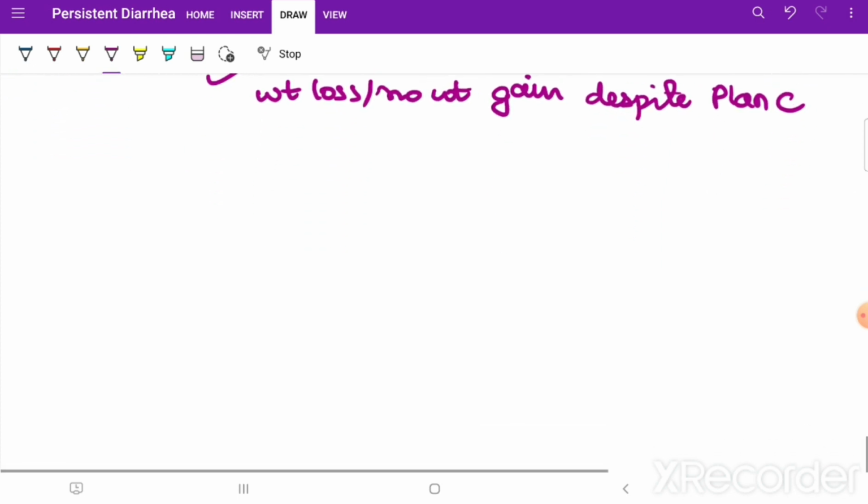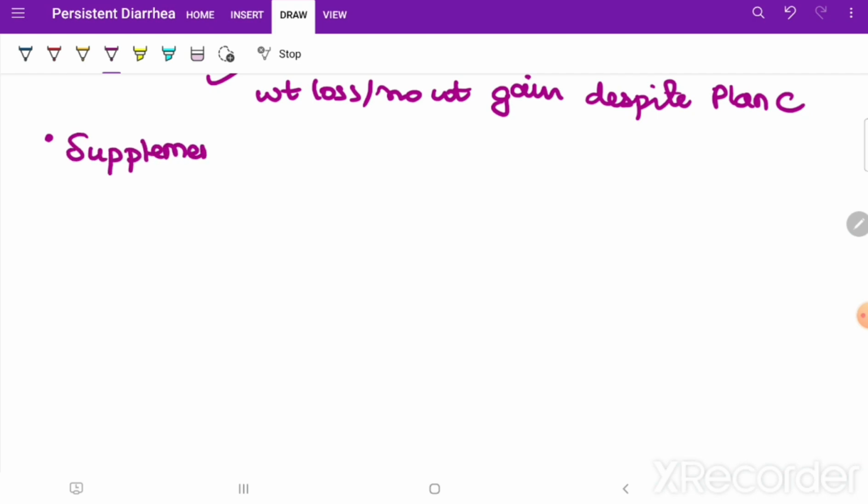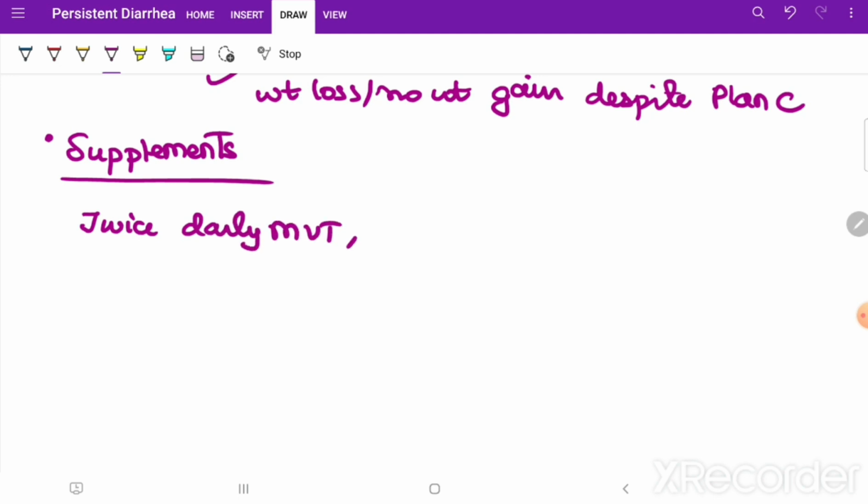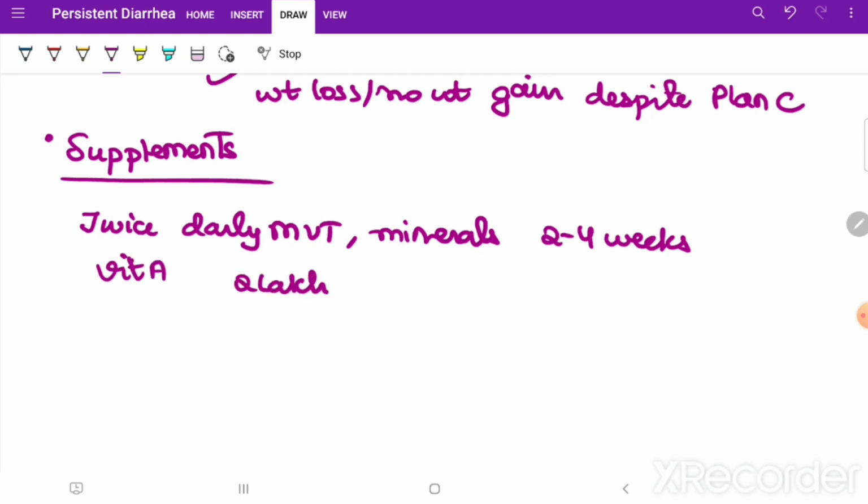This is done. Now there will be some supplements which you will be giving to a child with persistent diarrhea. What are the supplements? Twice daily MVT, minerals, okay, for 2 to 4 weeks. How much time? 2 to 4 weeks. Vitamin A, how much? 2 lakh units for more than 12 months, 1 lakh units for less than 12 months, okay.